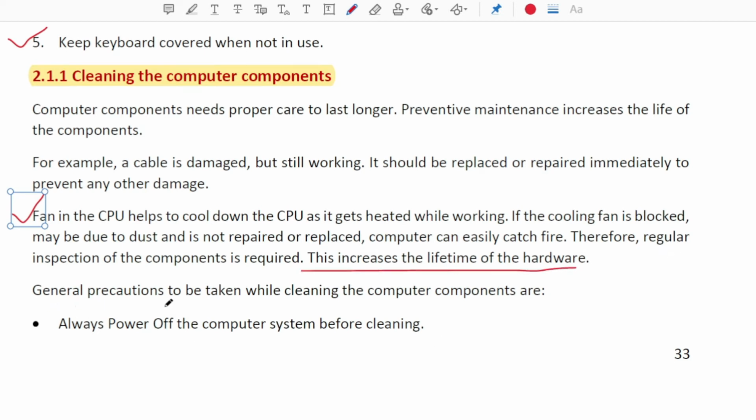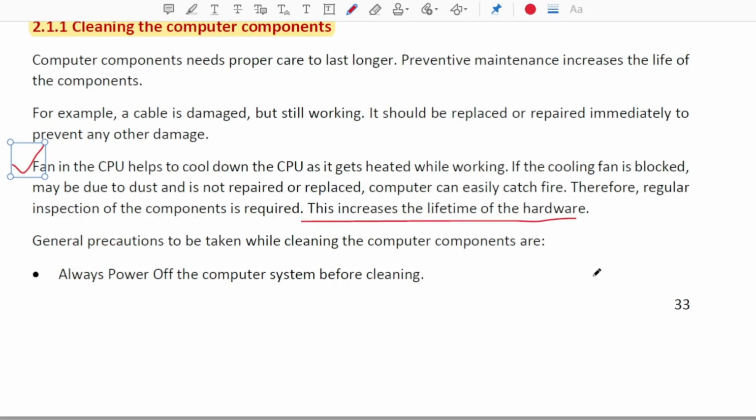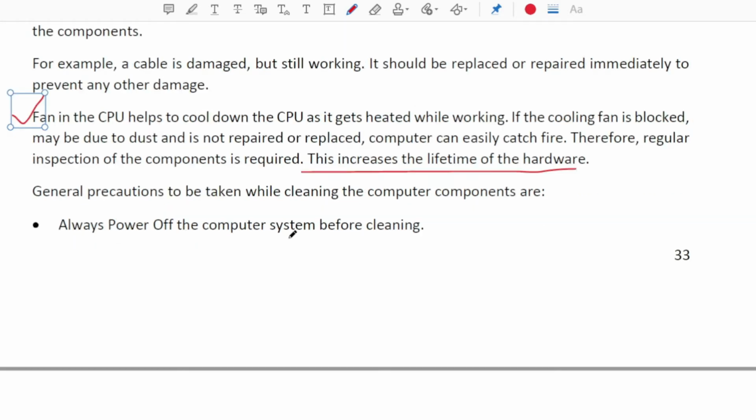General precautions to be taken while cleaning the computer components are these. Dear students, you have to learn all these things and read them, because they can be asked in the exams. Always power off the computer system before cleaning. I think you know that very well.